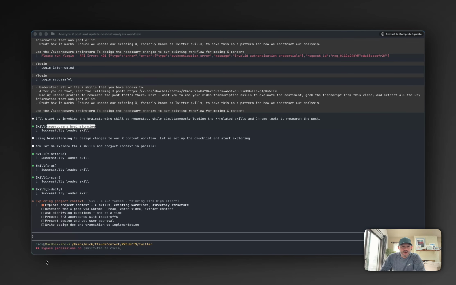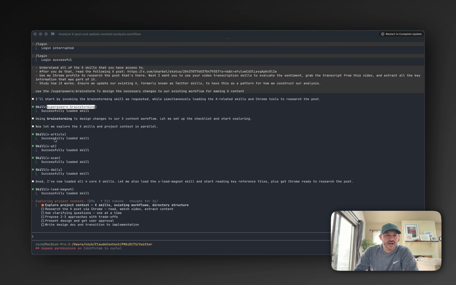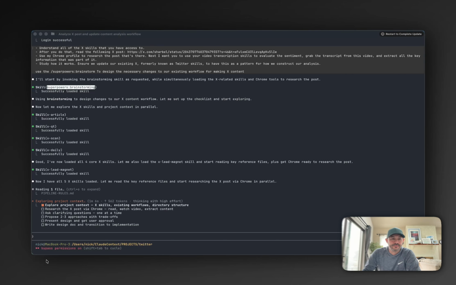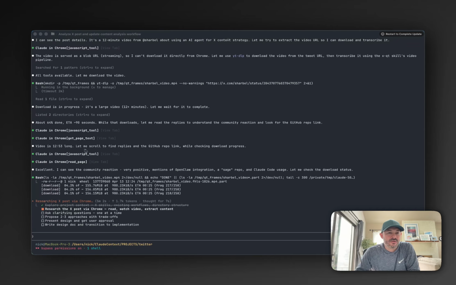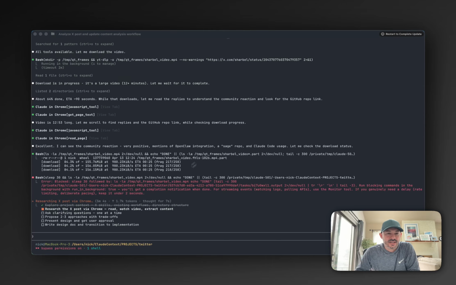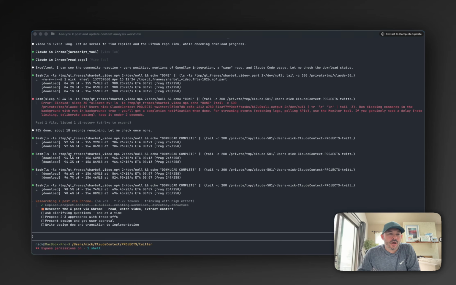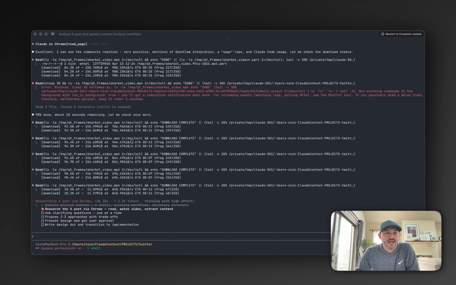So this is why Superpowers is really cool. It's given us a plan to go through, and now it's currently in the process of looking at my existing skills for X article creation, X quote tweets, scanning for daily trends, and then any of the daily skills that it picks up. All right, now the next step is it's gone through and recognized that it's a 12-minute video, so it's going to start analyzing it step by step. The capability we're using here is called quick quote tweet frames, a custom integration that we wrote to be able to analyze any of the MP4 files.